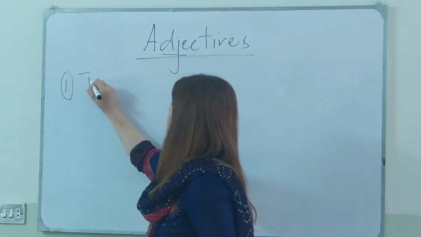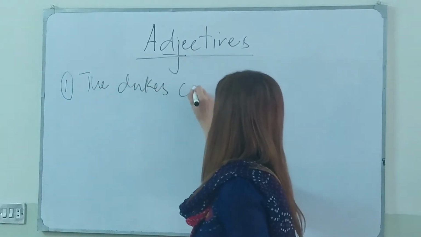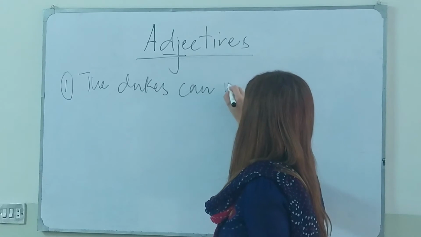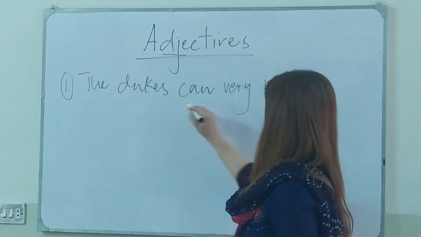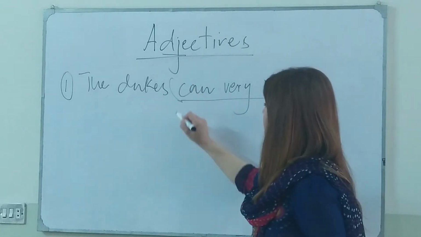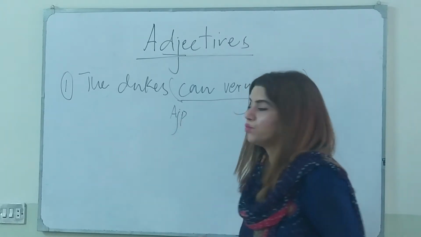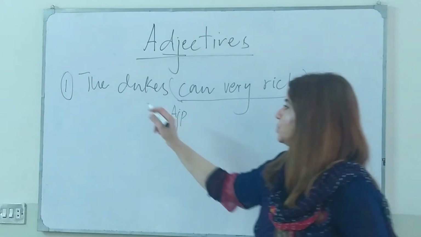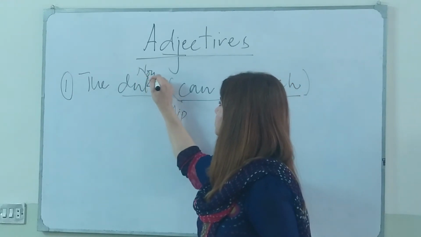Okay, the dukes can be very rich. This part, very rich, is called AJP, that is adjective phrase. So dukes here is performing the duty of noun.